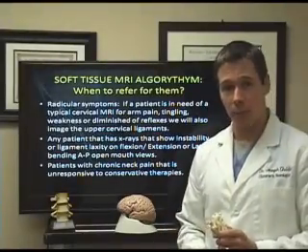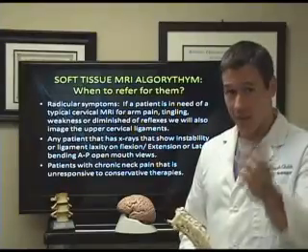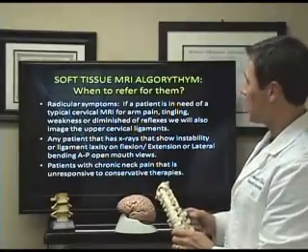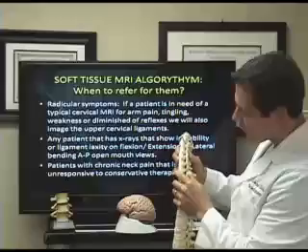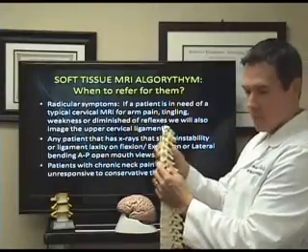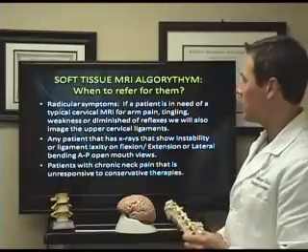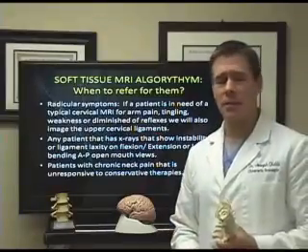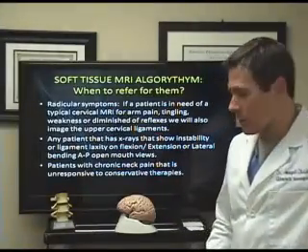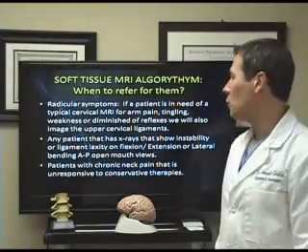Again, we're going to do the typical Davis series when they come in, unless they've had them at the hospital. The other thing is if we do a flexion extension film and we see some of that gapping or some of that anterior slippage or posterior slippage, then we're going to send them out, because that's a big clue that there is some ligamentous damage in the spine. We're going to send out and take a look at those.